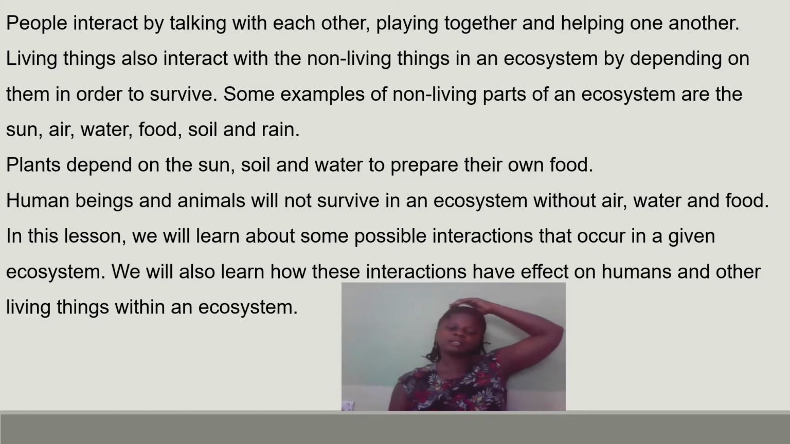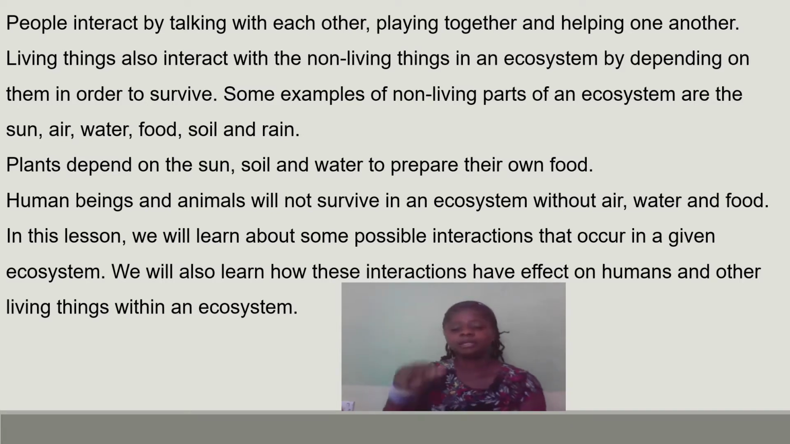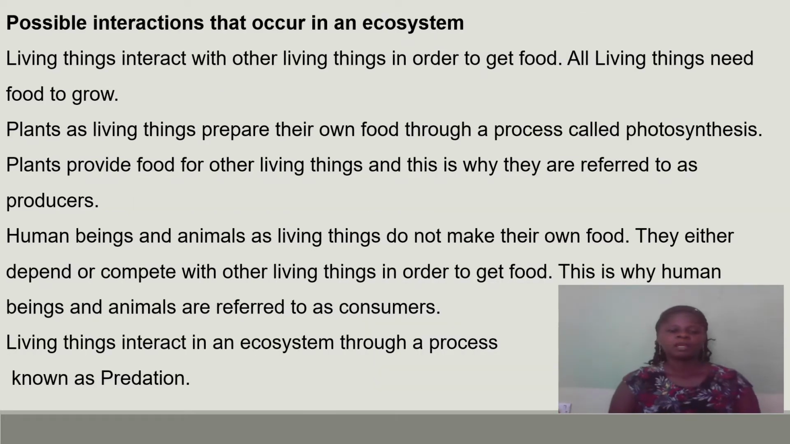So in this lesson, we'll learn about some possible interactions that occur in a given ecosystem, and we'll also learn how these interactions have effects on humans and other living things within the ecosystem. Now let's look at possible interactions that occur in an ecosystem. Living things interact with other things in order to get food. All living things need food to grow.